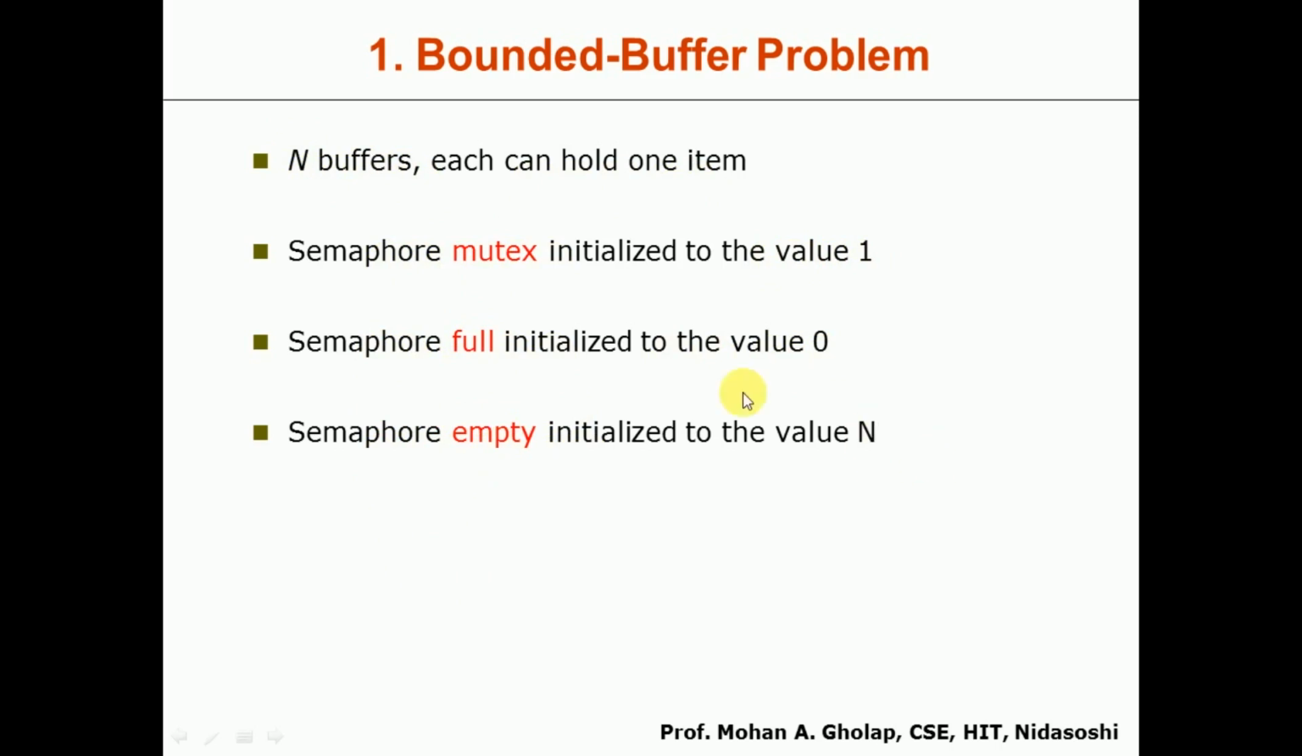As the name itself indicates, semaphore mutex will be used to ensure the mutual exclusion condition, which is initialized to 1. Semaphore full will be used to check whether the buffer is full, which is initialized to 0. Semaphore empty is used to check whether the buffer is empty, and it is initialized to n, that is the number of buffers. So let us see how this is implemented.